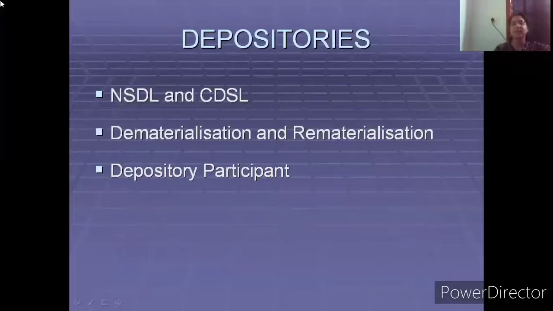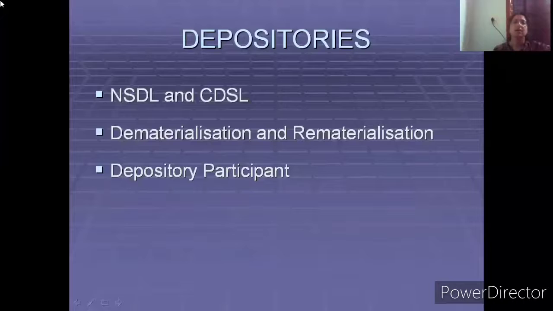You have something known as depositories. There are two depositories in India, NSDL and CDSL, both floated by a different set of companies. NSDL is a depository which works for the National Stock Exchange. CDSL is a depository which works for the Bombay Stock Exchange, BSE. NSDL is National Securities Depository Limited, and CDSL is Central Depository Services Limited.